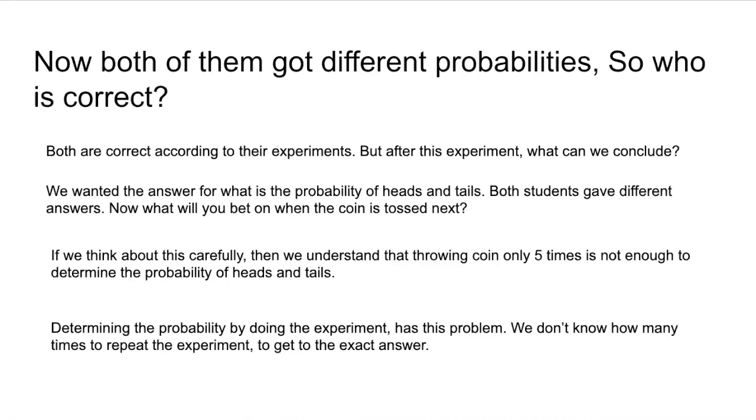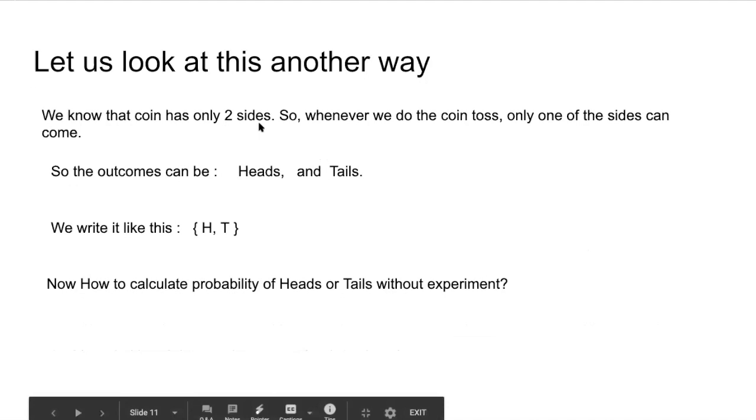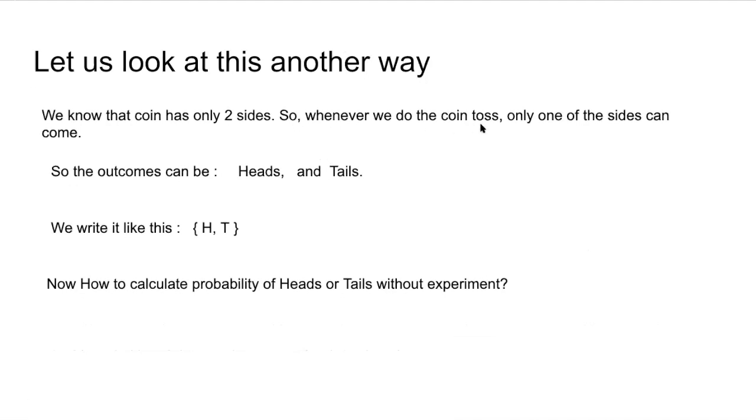So now we are going to look at this in another way. Instead of performing an experiment, can we think about it in some other way so that we can get the probability of heads and tails? Let us see. We know that a coin has only two sides. So whenever we toss the coin, only one of the sides can come. So the outcomes of this experiment, that is tossing a coin, can be only heads or tails. We write it like this.